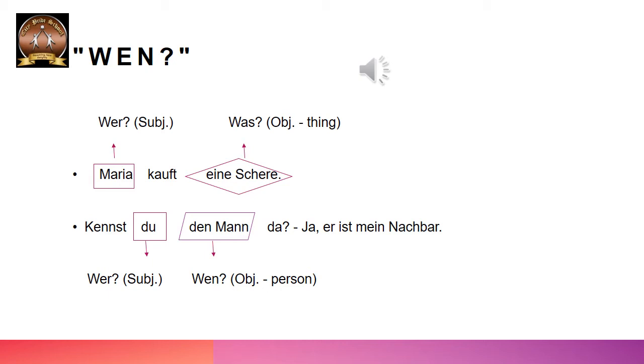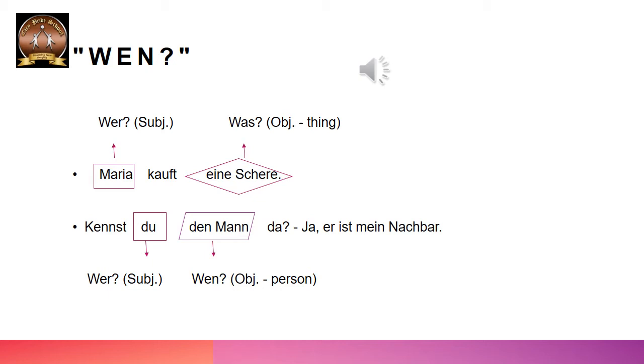So who is buying? We have to ask the question where. Wer kauft? Who is buying? Maria kauft. Also Maria ist das Subjekt. Und was kauft Maria? Maria kauft eine Schere. Also eine Schere ist das Objekt. Man fragt, was? What? What is Maria buying? And that answer will give you the object. That is an accusative. Correct?